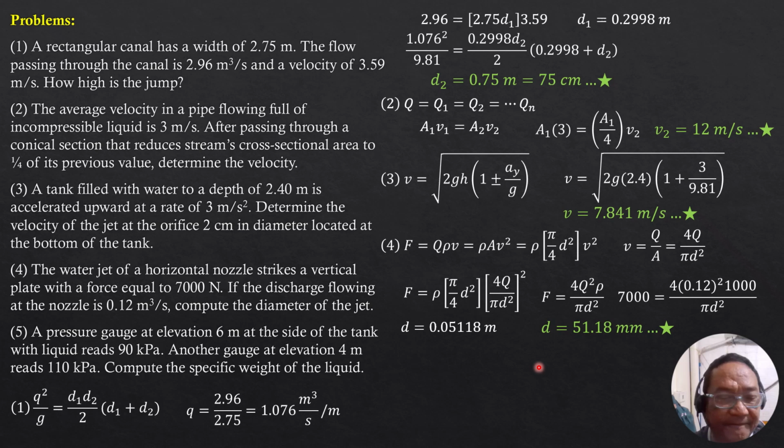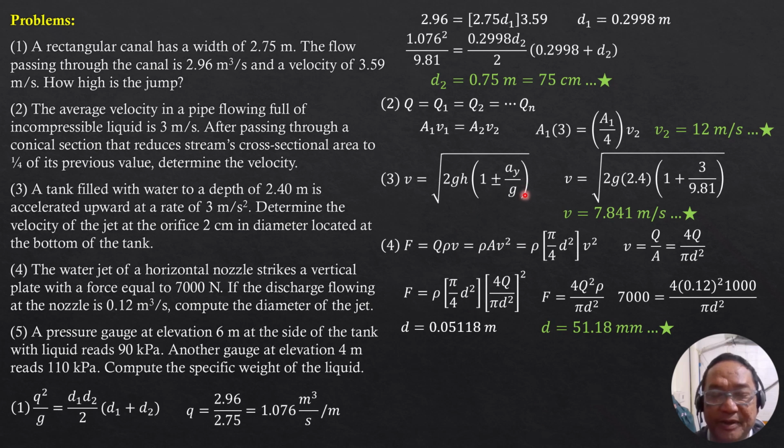Then finally, a pressure gauge at elevation 6 meters at the side of the tank with liquid reads 90 kilopascals. Another gauge at elevation 4 meters reads 110 kilopascals. Compute the specific weight of the liquid. So take note that for 2 points in homogeneous fluid at rest, the pressure at the deeper point is greater than that at the higher point.